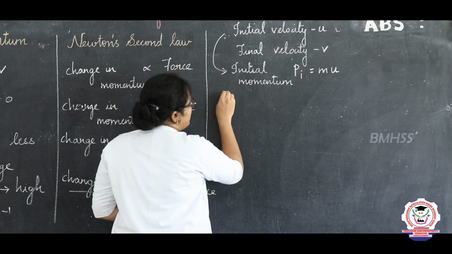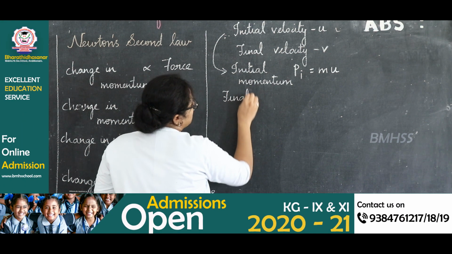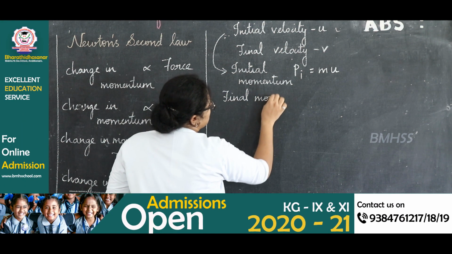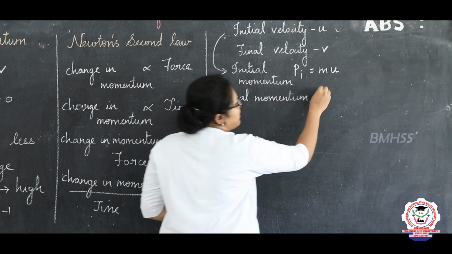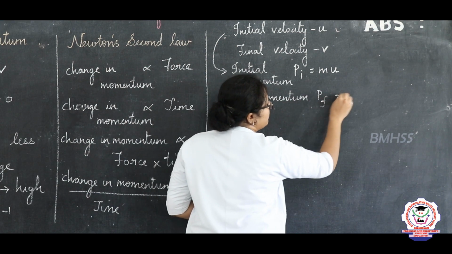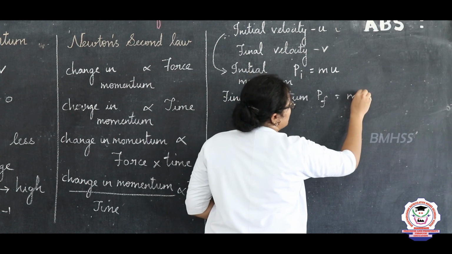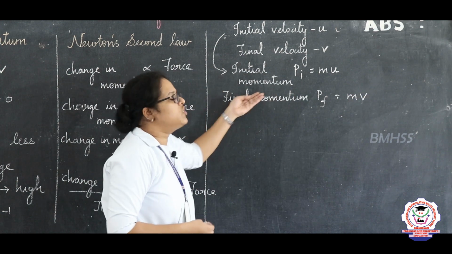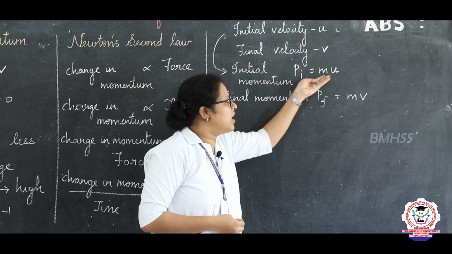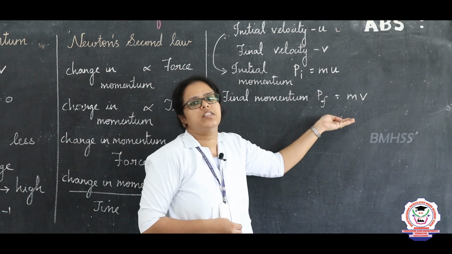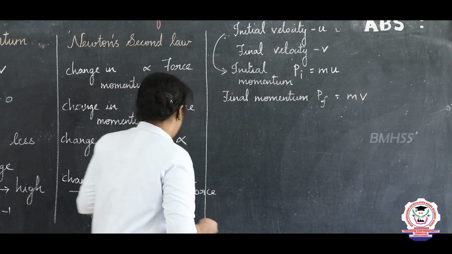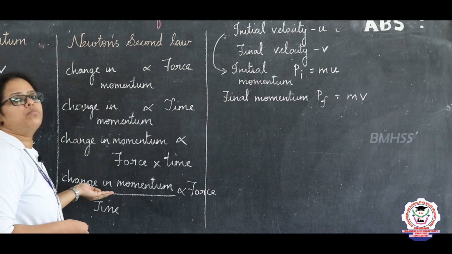What is the final momentum? Final momentum Pf is equal to mass into final velocity v. So the initial momentum Pi is equal to m into u, and the final momentum Pf is equal to m into v.